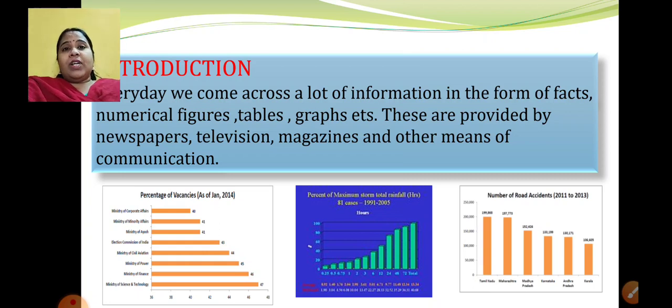Okay, so you must have wondered so many times what is the application of mathematics in our day-to-day life. This is a perfect example. Statistics is very well used in our day-to-day life. You may or may not be knowing about it. When you are comparing, suppose, road accidents in a particular year from 2011 to 2013, you are actually making use of statistics. What are you doing in that case? You are collecting the data, you are analyzing it, you are interpreting it in the form of a graph. So all this process, all this total study is nothing but statistics, right?